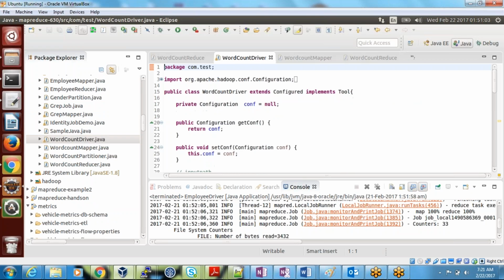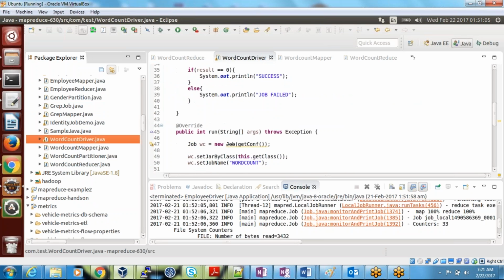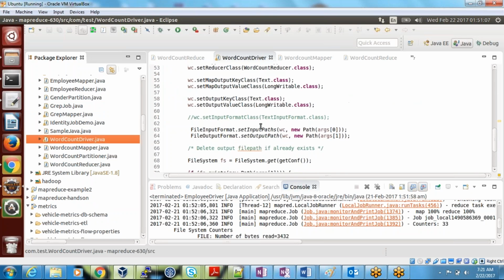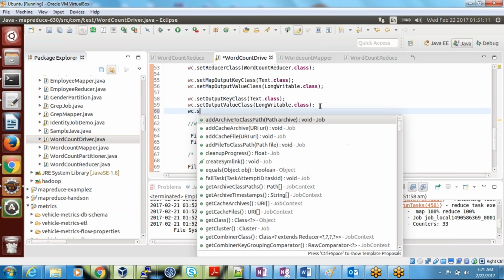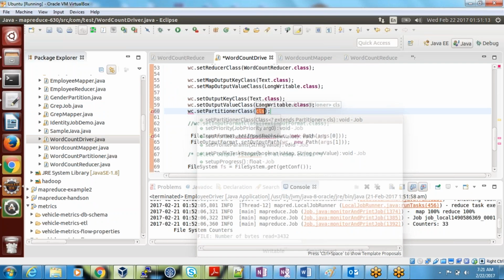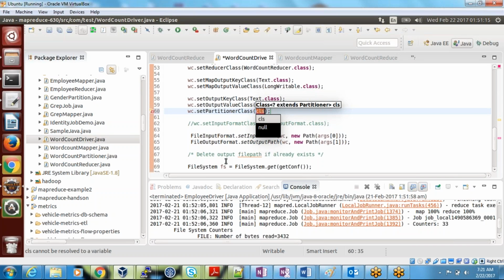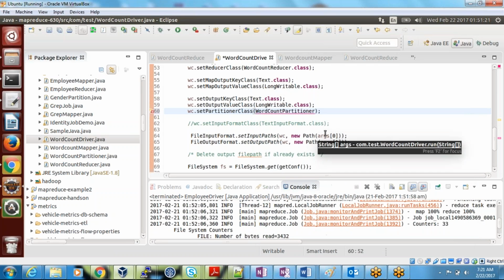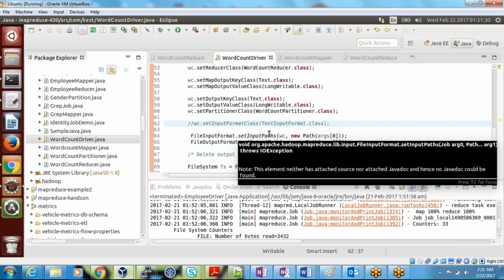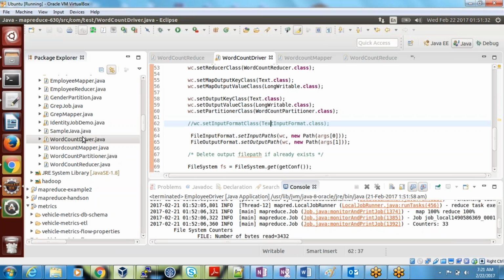In the driver class you need to set wordCount.setPartitionerClass. What is your partitioner class? WordCountPartitioner.class. And forget about all the input format and those other things; we are not going to talk about them now. We will talk about them later.